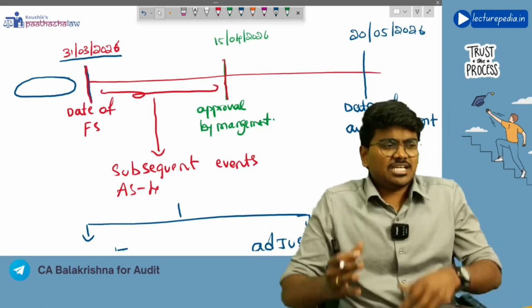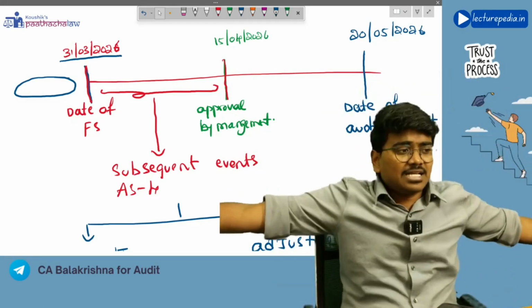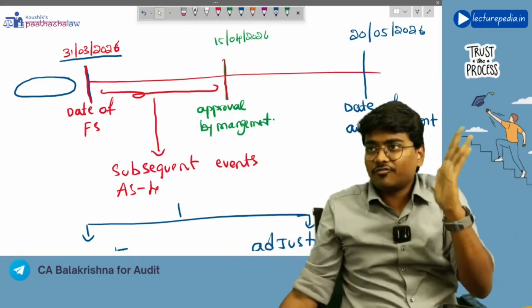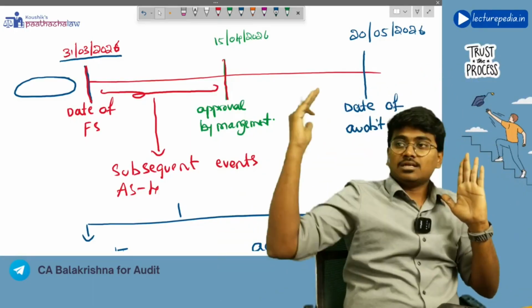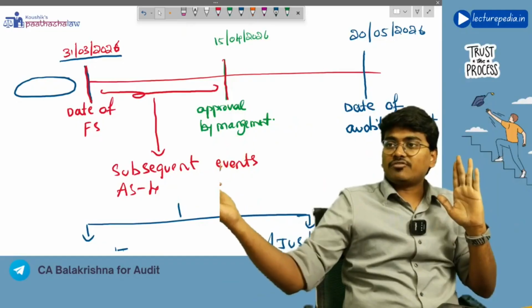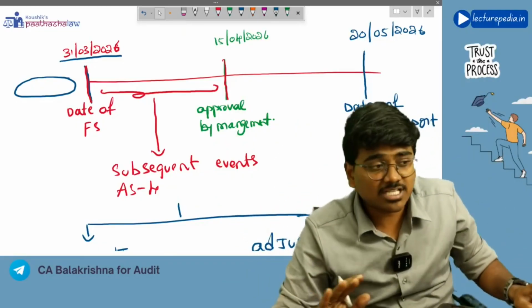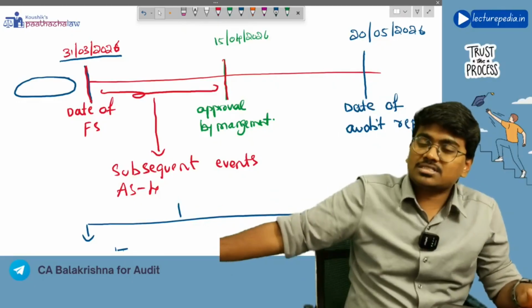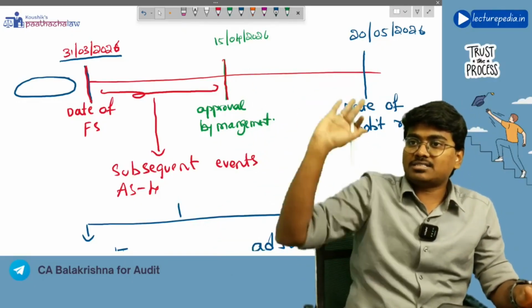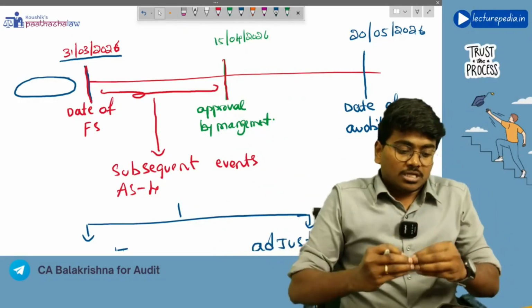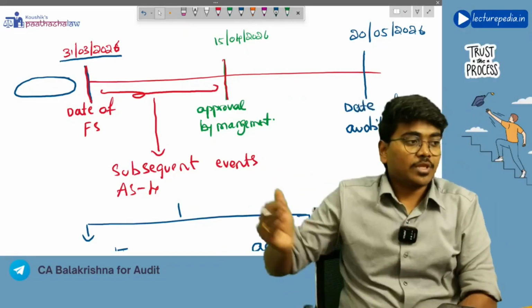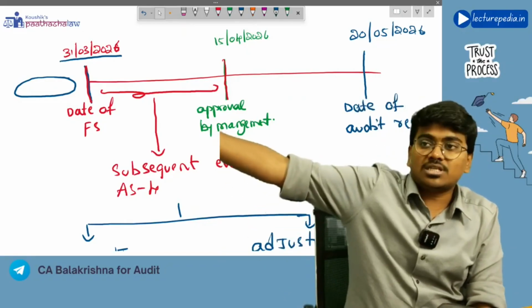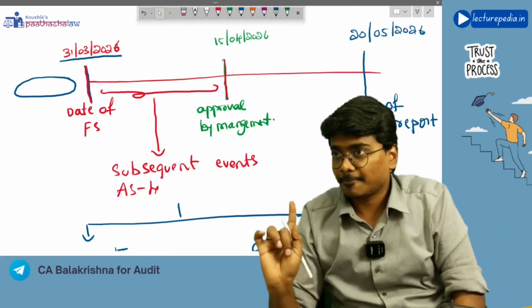It is a subsequent event. See, all the events that occur between the date of financial statements and the date on which management has approved the financial statements will be subsequent events for the purpose of the accounting standard. See, still we are discussing the accounting standard only. We haven't entered into the auditing standard. Now, a sale has occurred on 1st April 2026. That is a subsequent event.